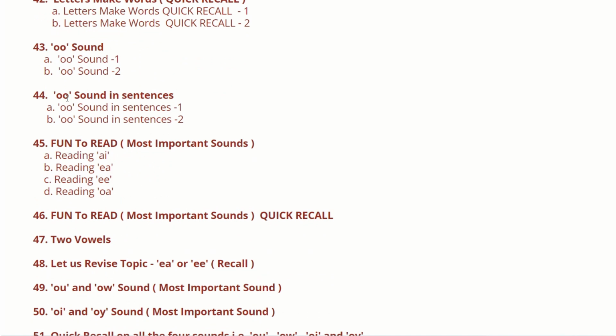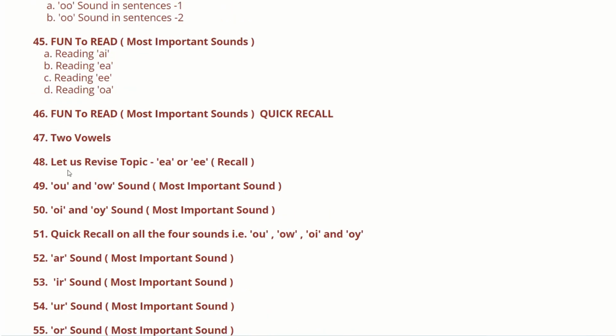Then the reading activity of A, the reading activity of E, the reading activity of E, the reading activity of O. These are the sounds, how to spell, how to pronounce, why we are seeing A here, why we are seeing E here. All this has been explained by our team. You can just view it once you get the product in your box.